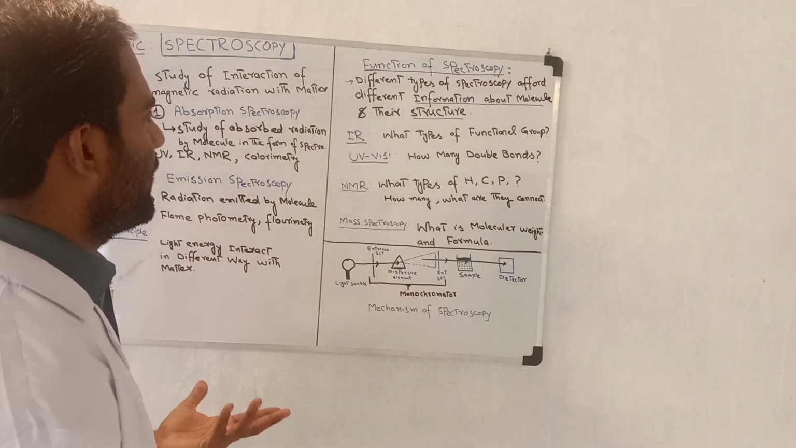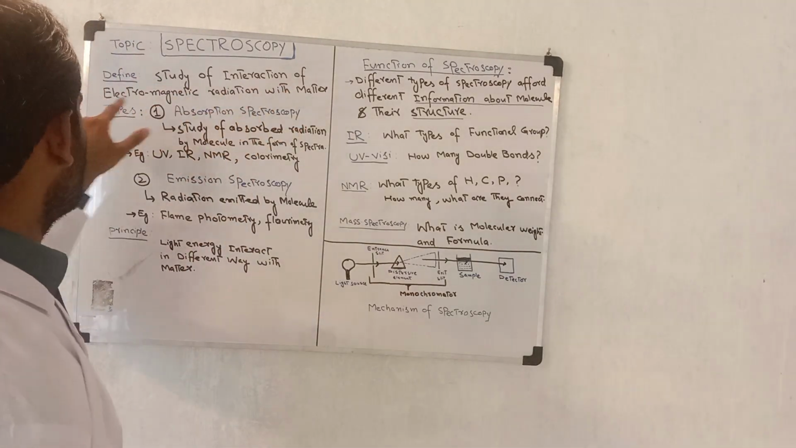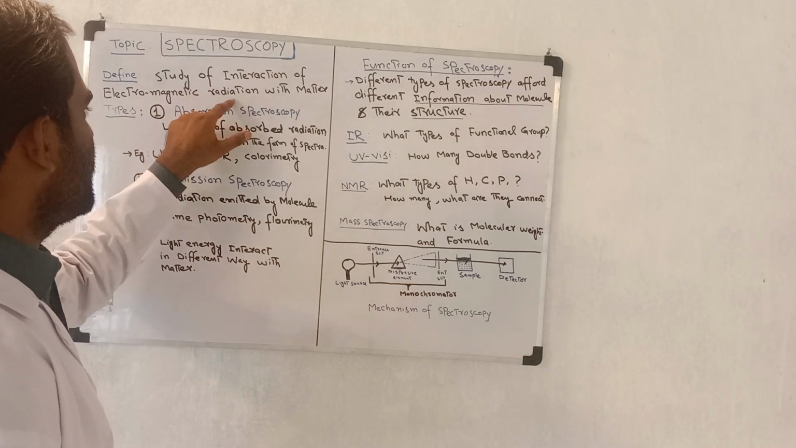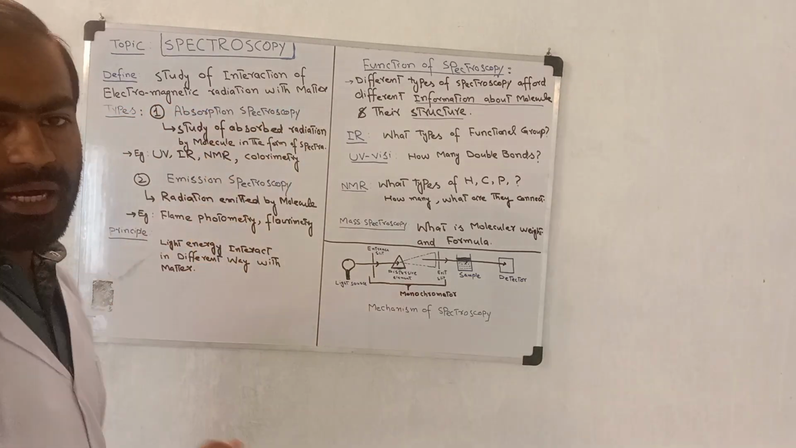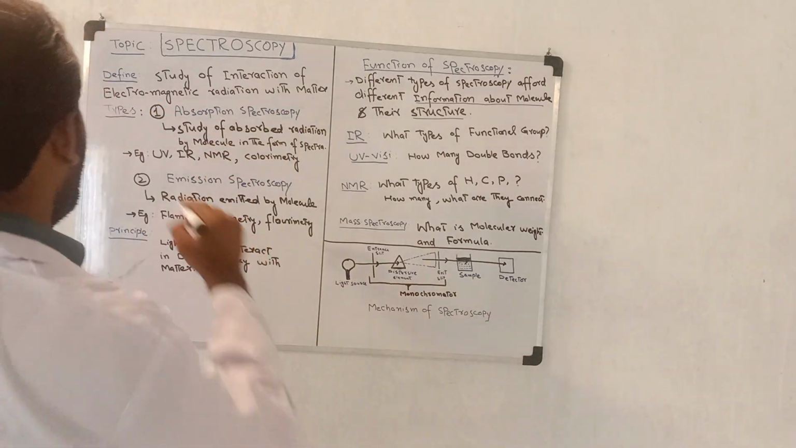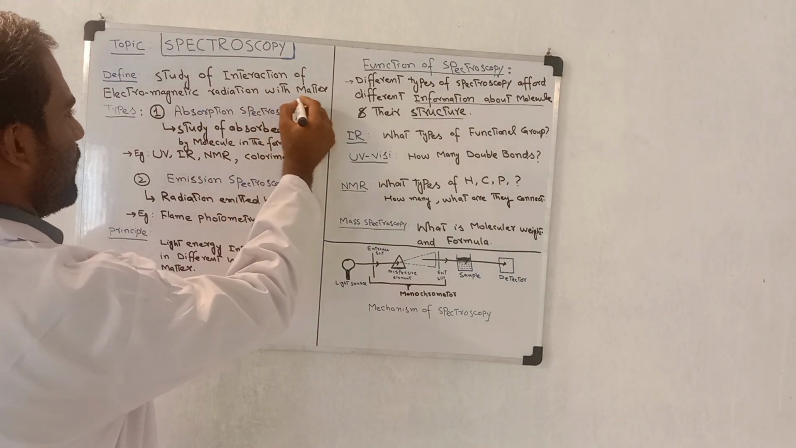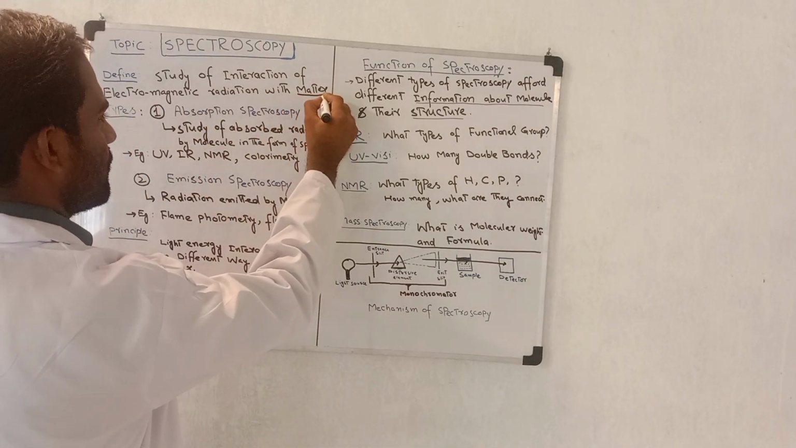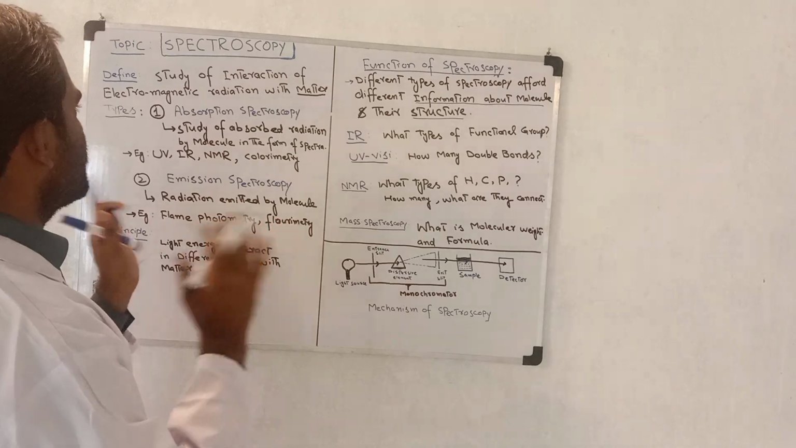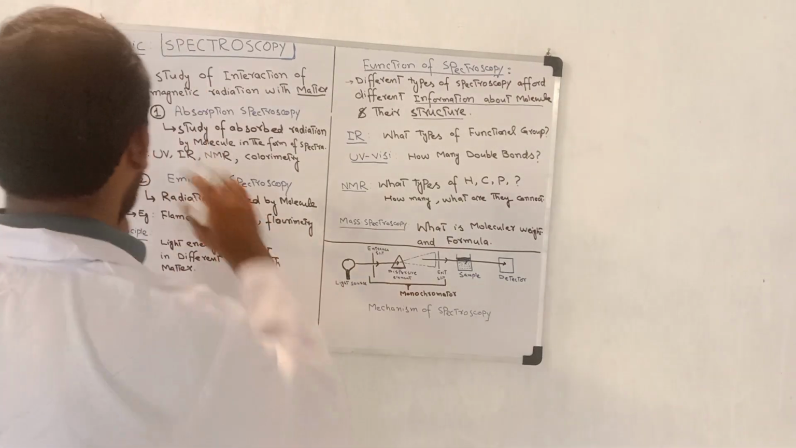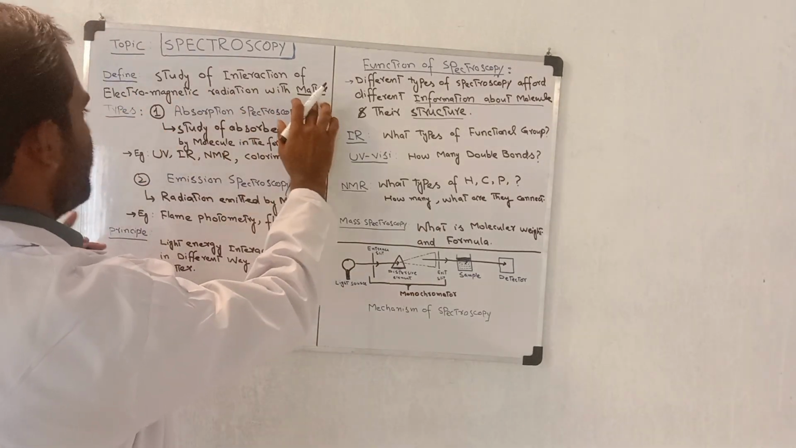Actually, spectroscopy is the study of interaction of electromagnetic radiation with matter. Spectroscopy tells us about electromagnetic radiation interacting with matter.